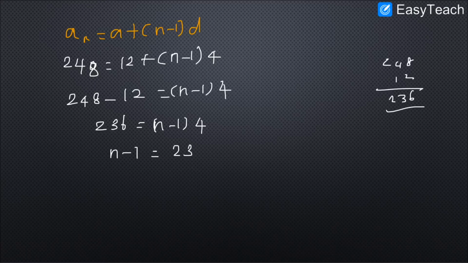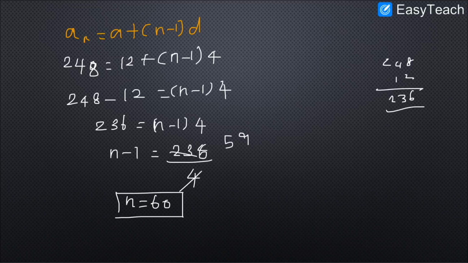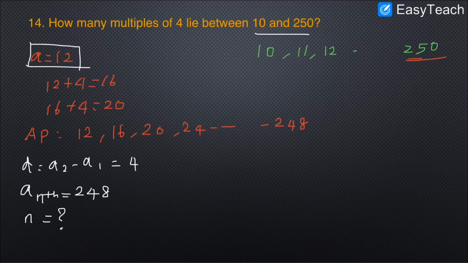So n minus 1 equals 236 divided by 4. 5 4s are 20 and so 59. So n equals 60. So there are 60 numbers which are divisible by 4 between 10 and 250.